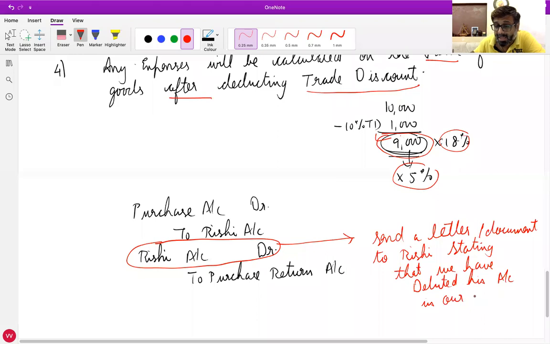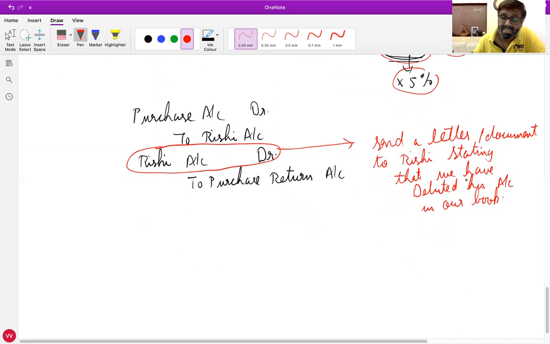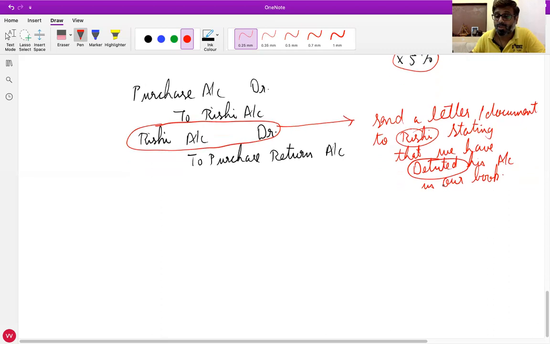We will send him one letter, one document, one note stating that we have debited his account in our books, and we will write the reasons why we are returning the goods. Are the goods defective? Are they not as per the sample? Are the goods damaged? Is there a price difference? Now in this letter, what do we state? That we have debited Rishi's account.